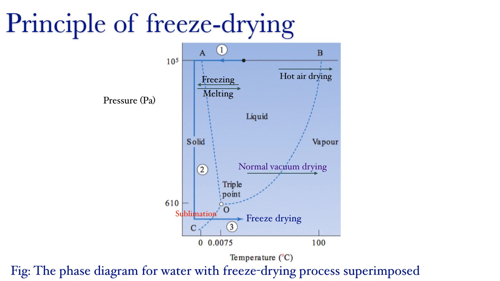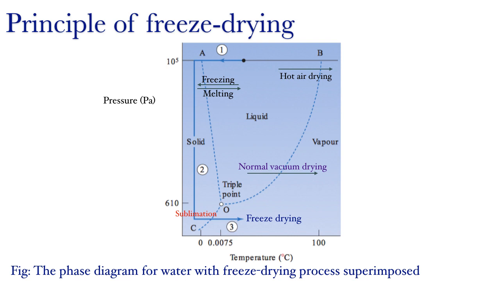And the line OC is also called the sublimation curve. Towards the right of OC, only the vapor form of water will exist, and towards the left of OC, only the solid form will exist. So, if we keep the pressure below the triple point, we can convert the solid form of water directly into the vapor form.